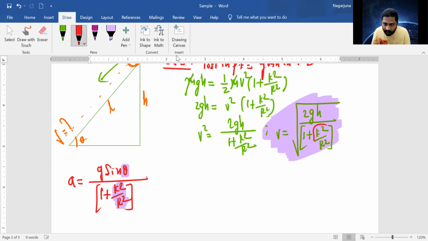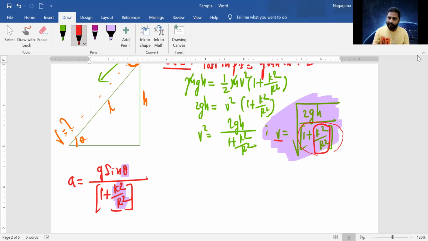If the k square by r square value is increased, the denominator increases, then this velocity decreases, and vice versa. Depending on the body, you can compare whether velocities increase or decrease. The acceleration depends on your k square by r square values.